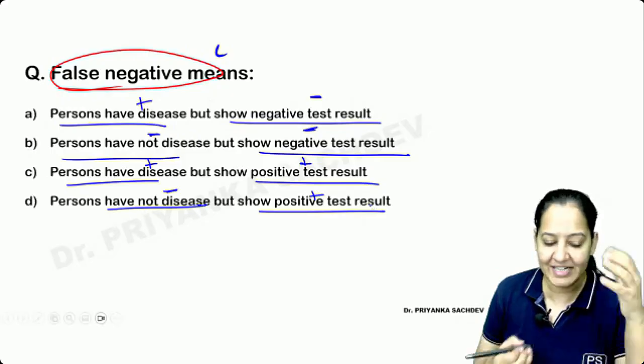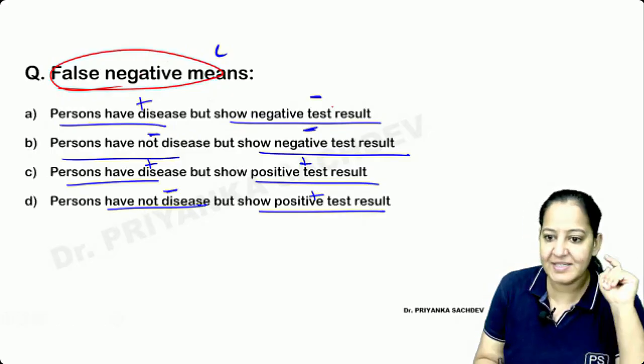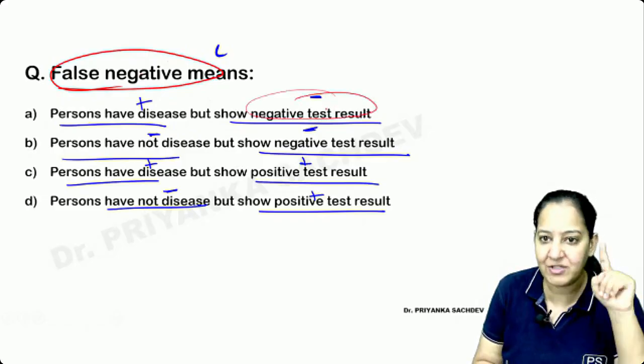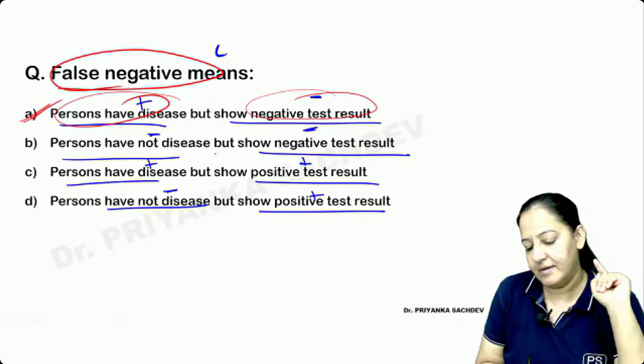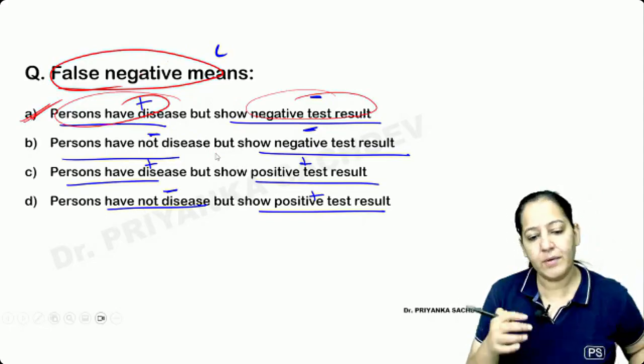What is false negative? False negative means the test is negative, but actually the person is not negative. The person has the disease. You all are right. The correct answer is A. You all can make it out. I have explained it to you very clearly. In this way, you get questions on all of them.